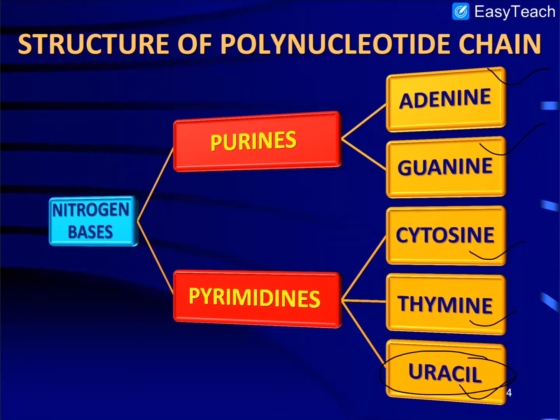So ultimately DNA has only four types of nitrogenous base: adenine, guanine, cytosine and thymine. When we talk about RNA, it also has four types of nitrogenous base: adenine, guanine, cytosine and uracil, because thymine is absent in RNA. So ultimately there are four types of nitrogenous base present in RNA or DNA.